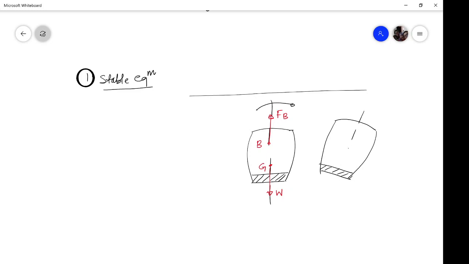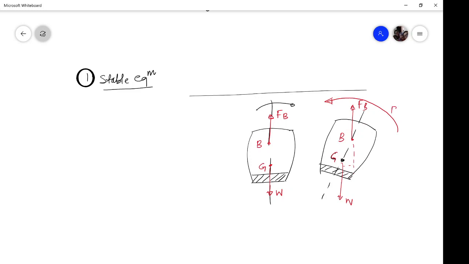Now this is your G point, and this is your B. From here the weight is passing, and from here the buoyancy force is passing. If you look closely, and it has already been said that W will be equal to FB for equilibrium conditions, these two forces form a couple. This is a counterclockwise couple, which has a tendency to rotate the object counterclockwise.